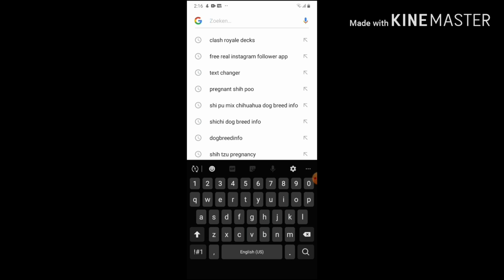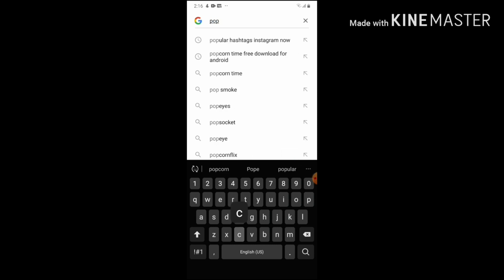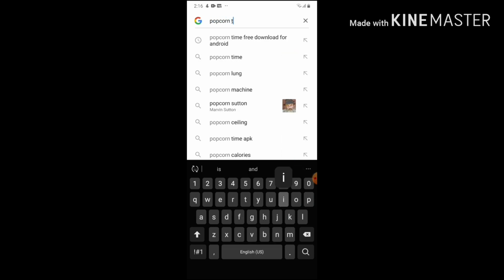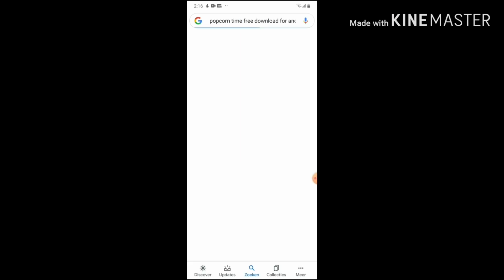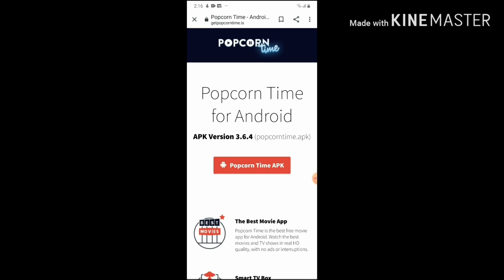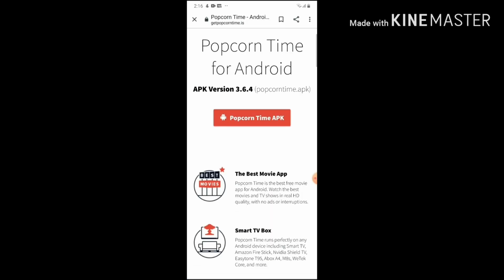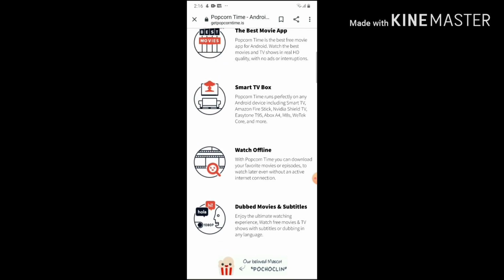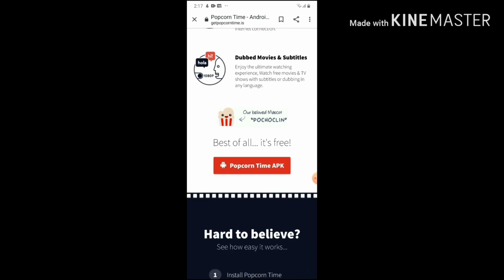That's why. But okay, so you write Popcorn Time free for Android. If you have an iOS, you write iOS. Then you go to getpopcorntime.is. And then you download the APK.